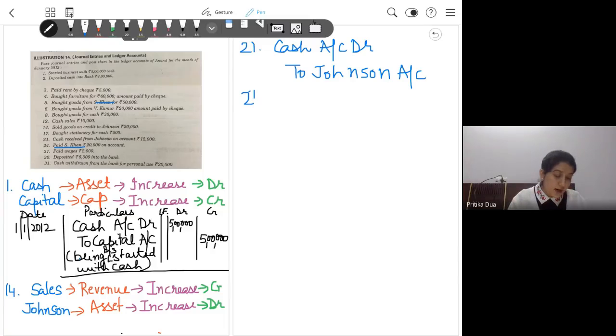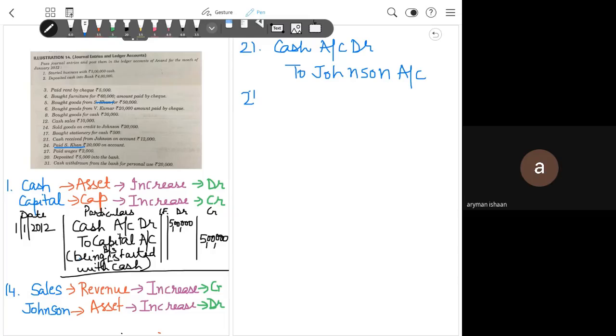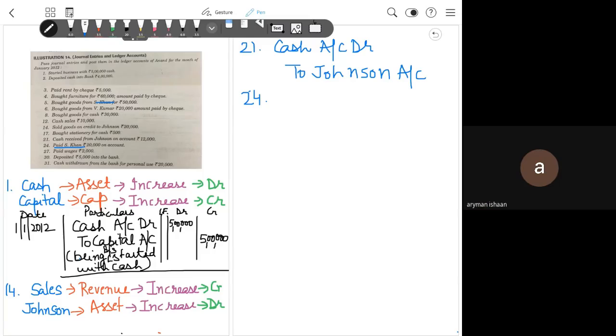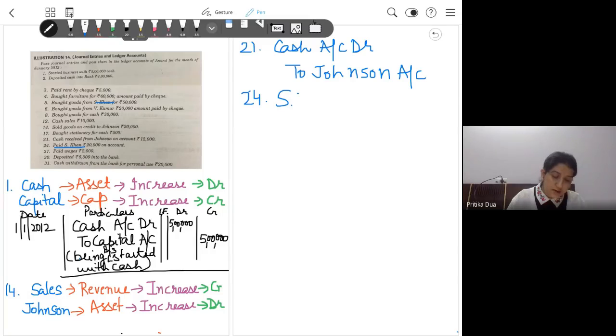Okay, next entry, Aryaman. Yes, ma'am, S Khan account to cash account. Okay, absolutely right. Now, S. Khan was a creditor for the business, and we are making payment to the creditor. So our liability is decreasing. When liability decreases, it is debited.